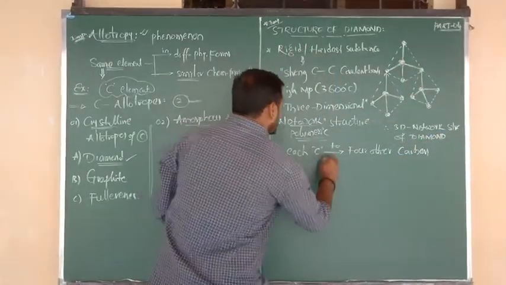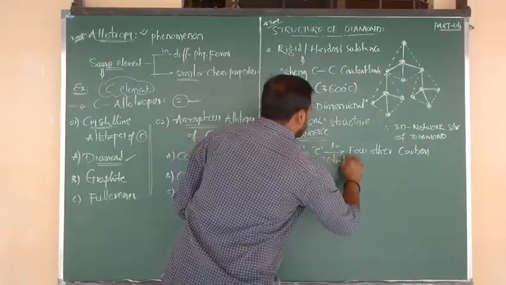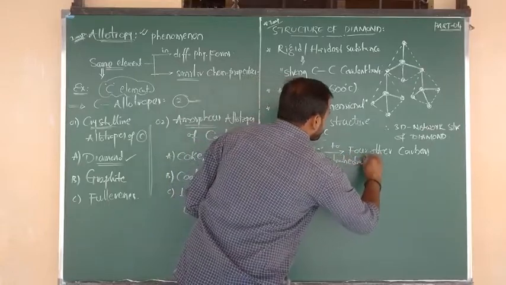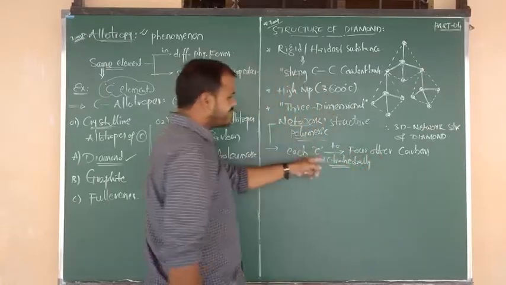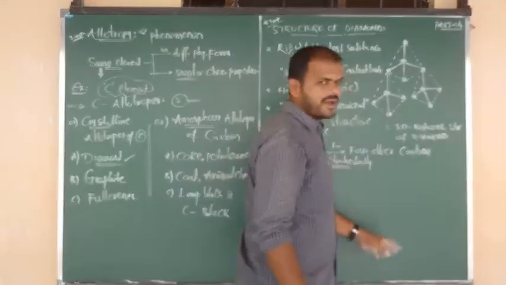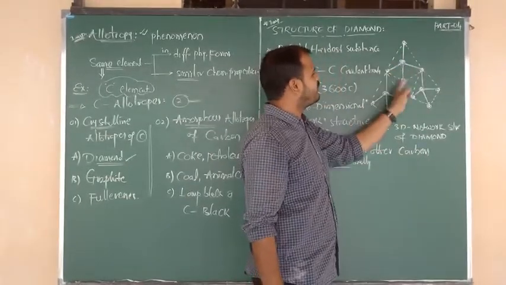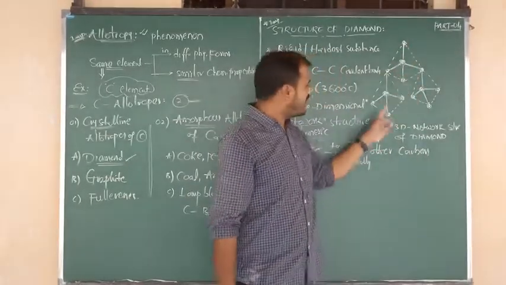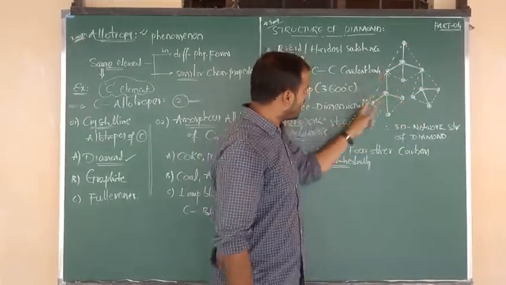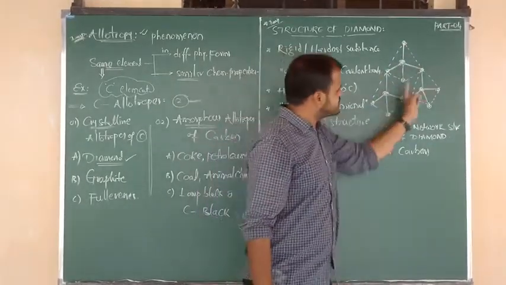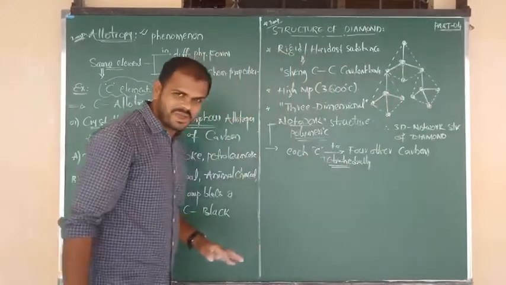Tetrahedral manner. So each carbon is tetrahedrally connected to four other carbons. You see this: carbon connected to four carbons in the tetrahedral manner. Carbon connected to four other carbons, again in the tetrahedral manner. It is the same thing. Tetrahedral. Okay, all of you?